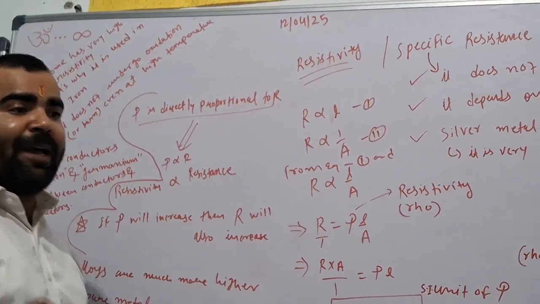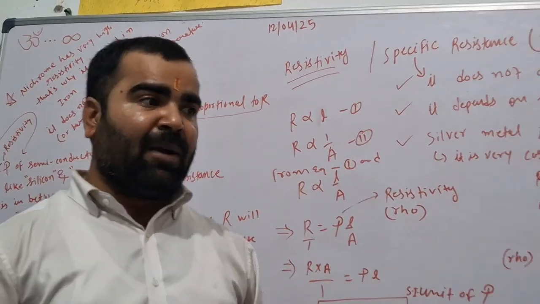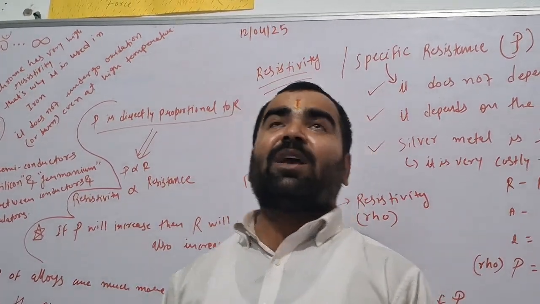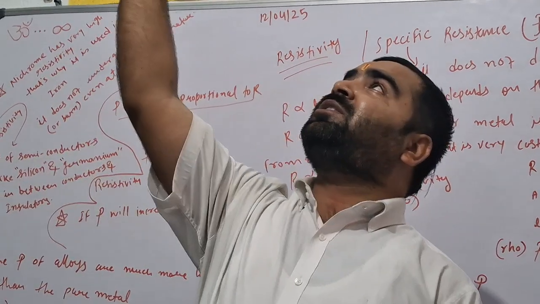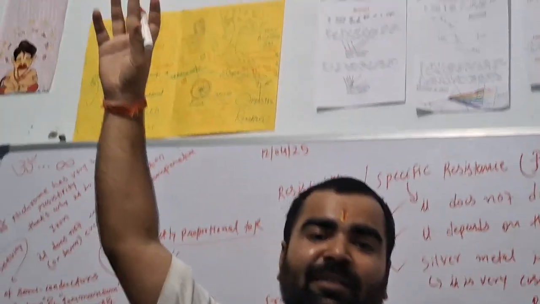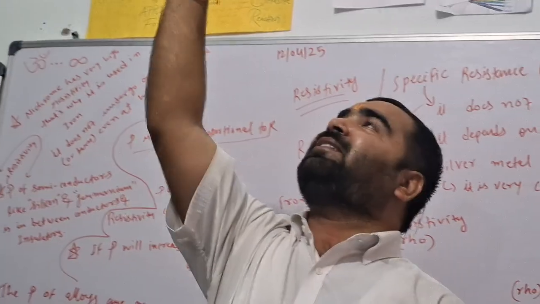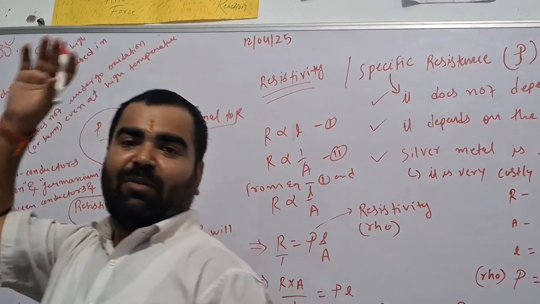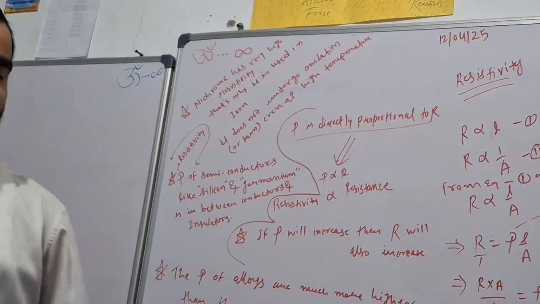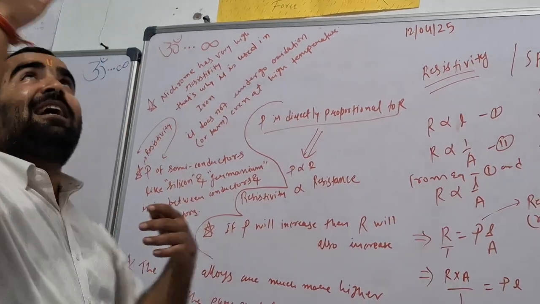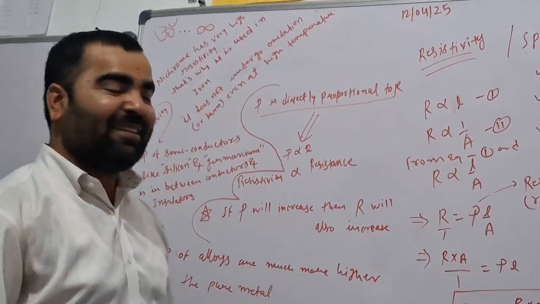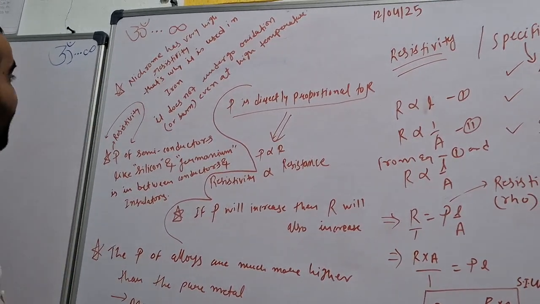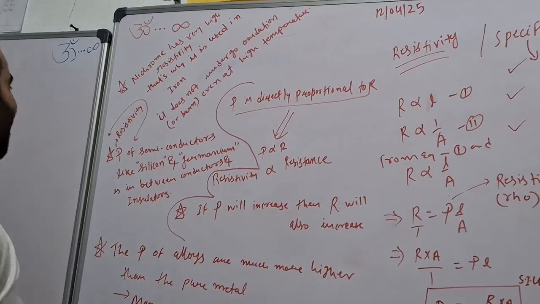We use nichrome wire. Just imagine that I have an enemy and I want to kill him. I will not use a gun or anything. I will just use a nichrome wire. You can see this fan? I'll just coil it with the nichrome wire. After the switch is on, after 10 minutes it will start burning and melting, and it will fall on the head of that enemy at night. Okay, enjoy the party.